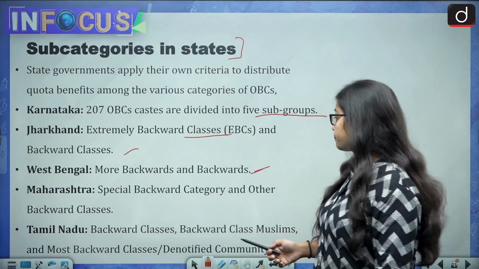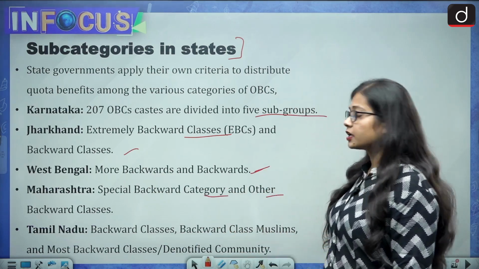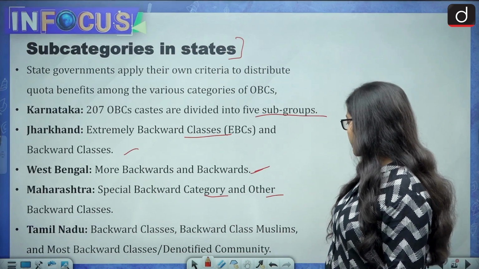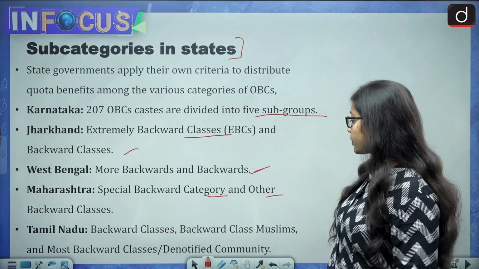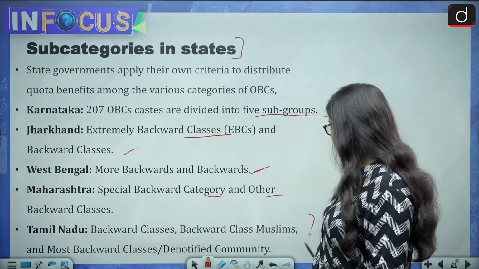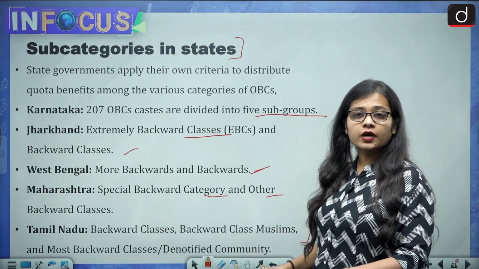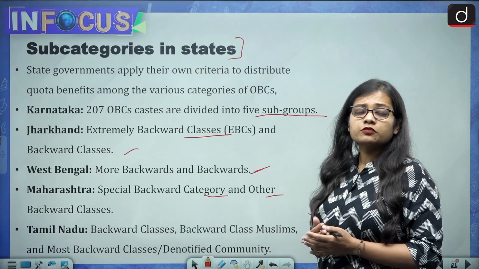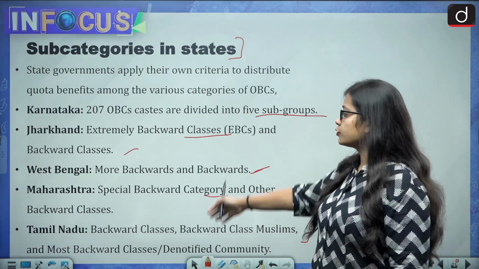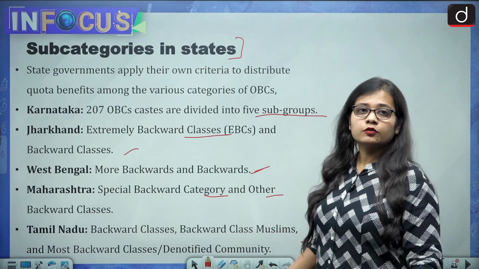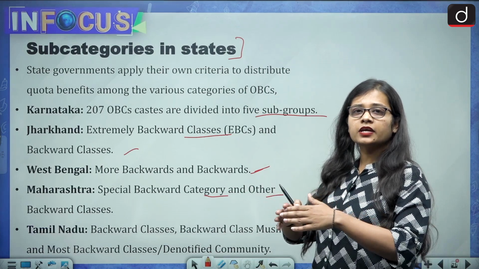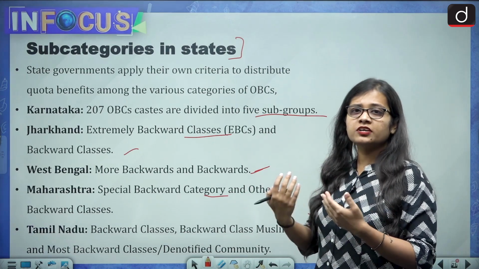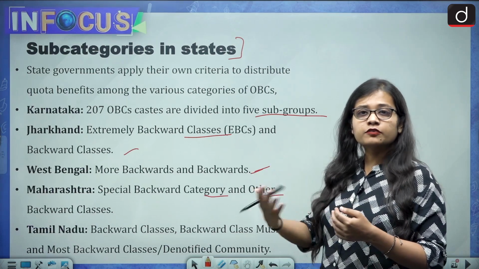In Maharashtra, special backward category and other backward classes. And in Tamil Nadu, backward classes, Muslims, and most backward classes or denotified communities. So these are a few of the subcategorizations within the OBC in some states of India. Every state subcategorizes with respect to its own needs and demands, and it differs from one state to another.